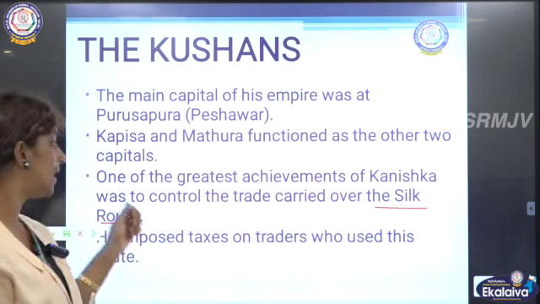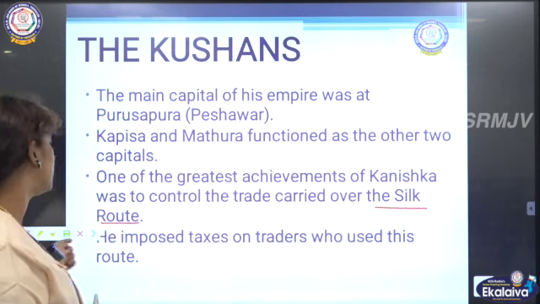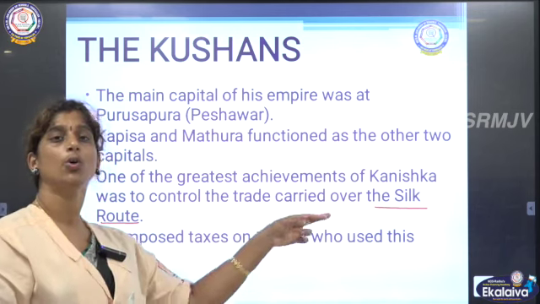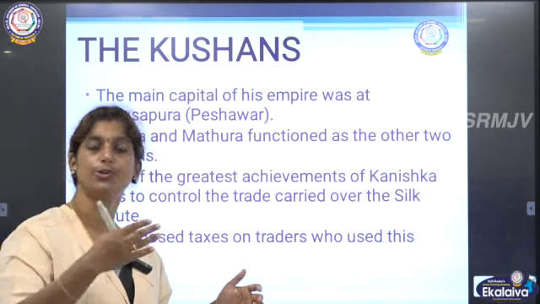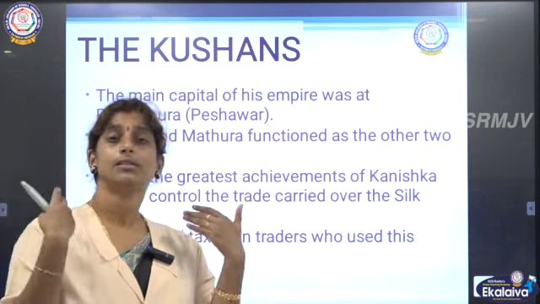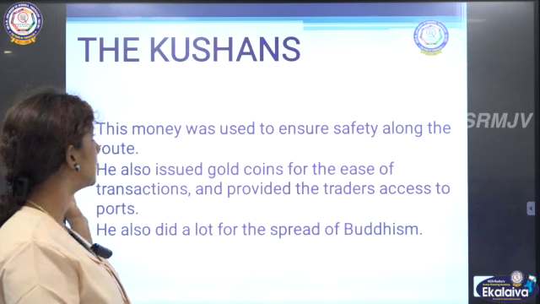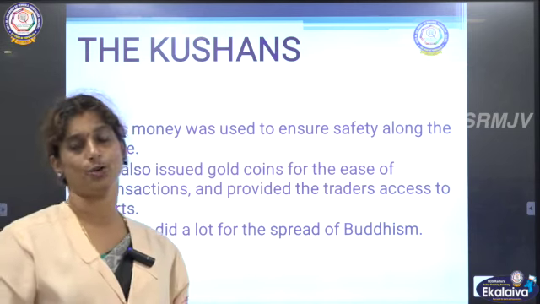He started controlling this Silk Route and imposed taxes on traders who used this Silk Road. Whoever was using this roadway was taxed by this king, and this money was used to ensure safety along the road.